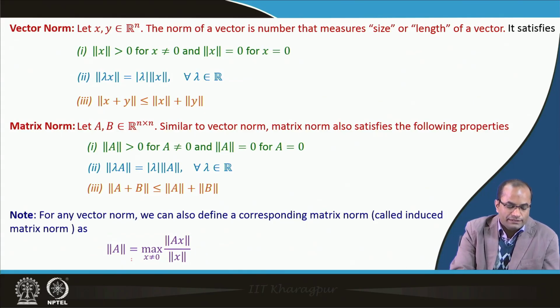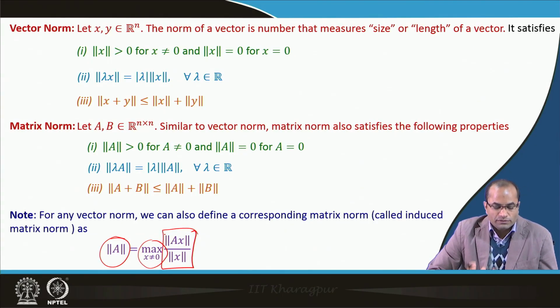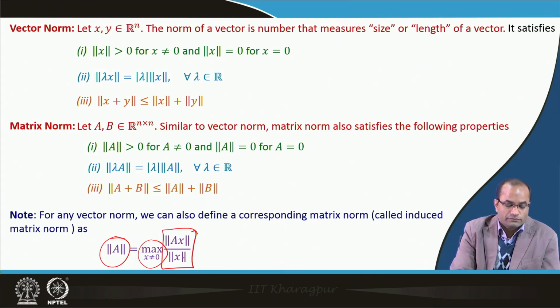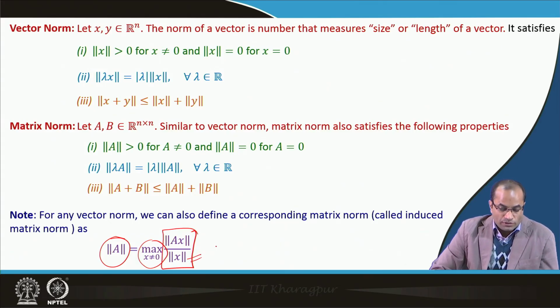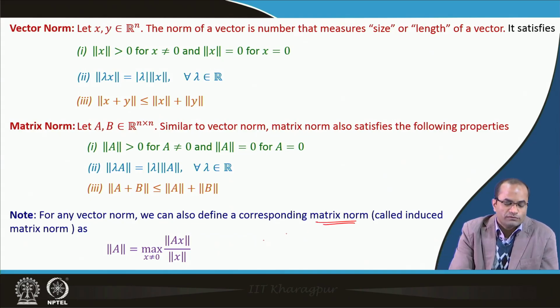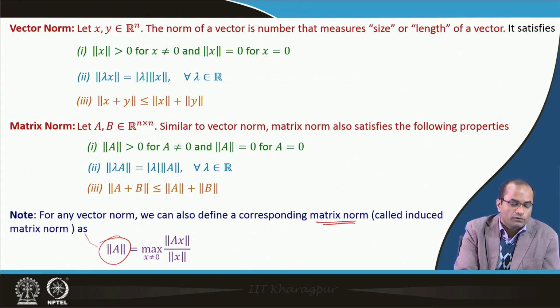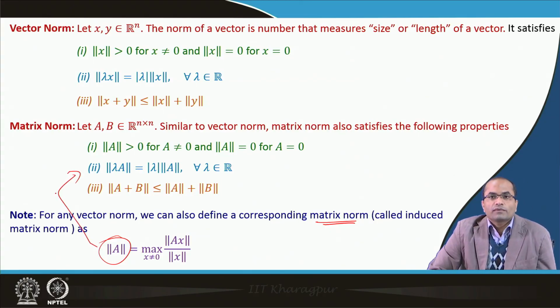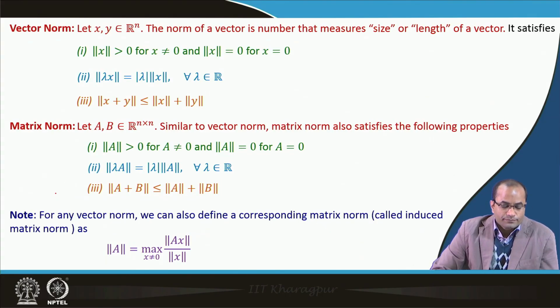We define the matrix norm as the maximum over all x of the norm of Ax divided by the norm of x. One can show that this matrix norm satisfies all these properties.